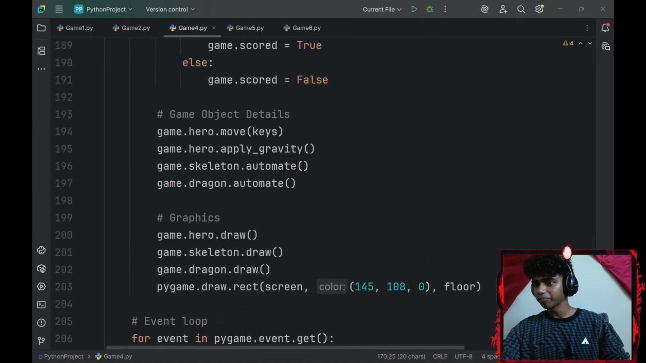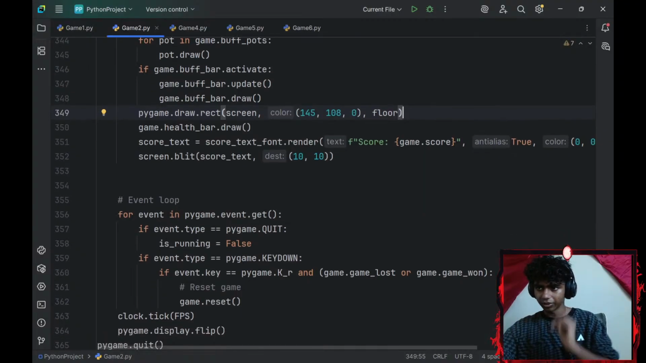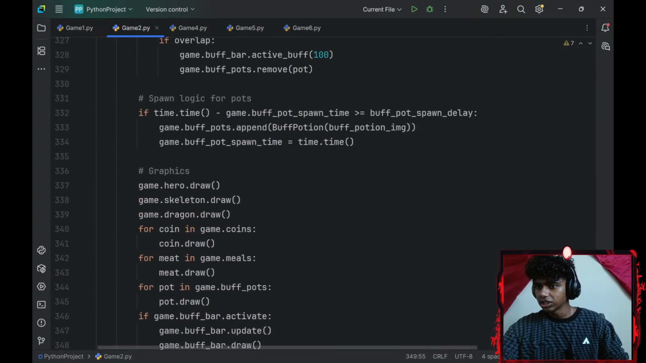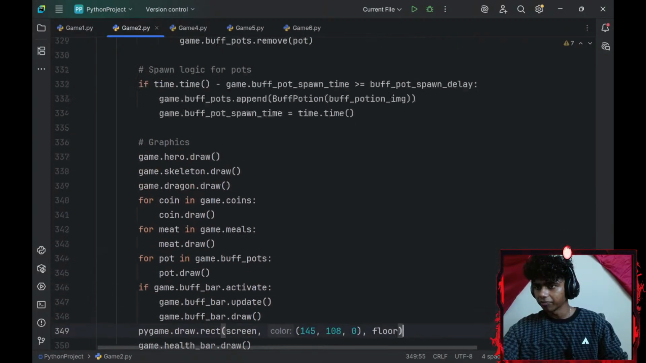That aside, okay, my code is correct. Let me just check my reference code real quick. Let me just see the collision logic. Okay, this is the graphics of drawing. I drew everything, including my, okay.